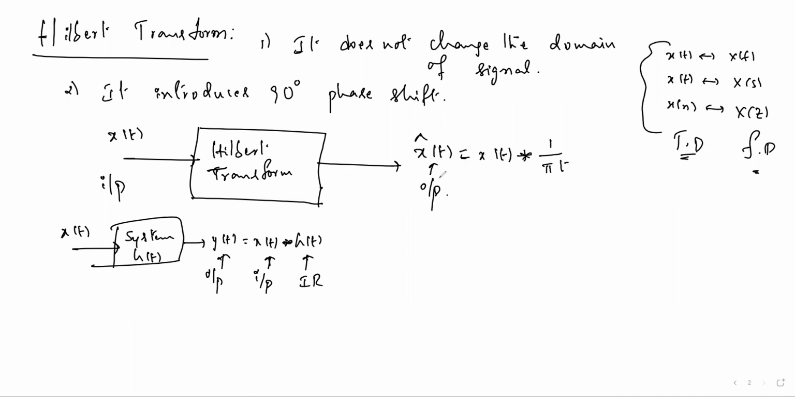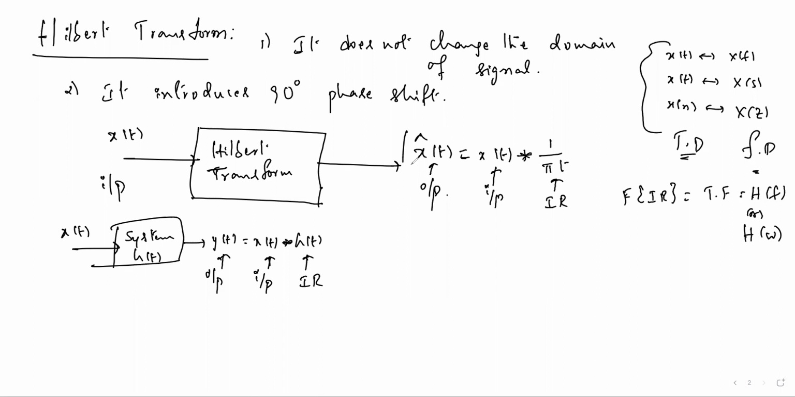Observe this equation. In the Hilbert transform, the output is x cap of t, x of t is the input applied, and then 1 by pi t should be the impulse response of the system. The Fourier transform of the impulse response is the transfer function, either h of f or h of omega. So now we need to find the transfer function of this Hilbert transform.